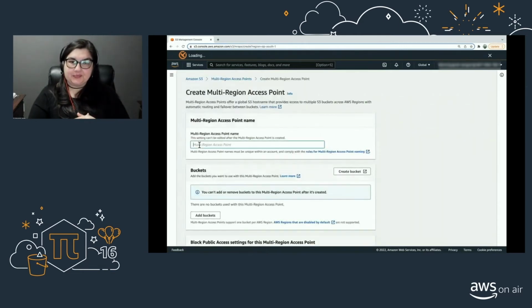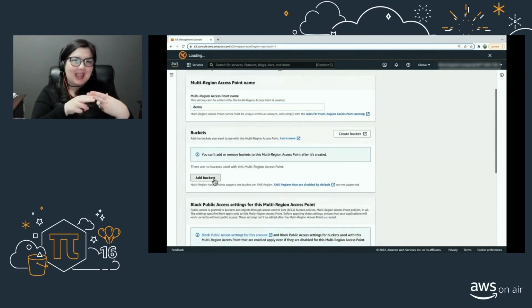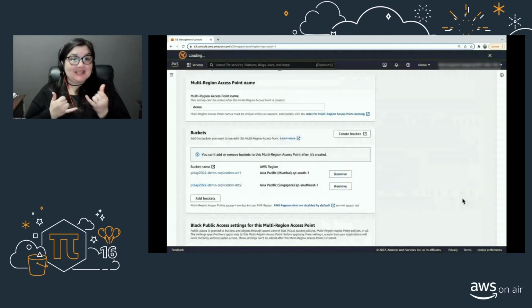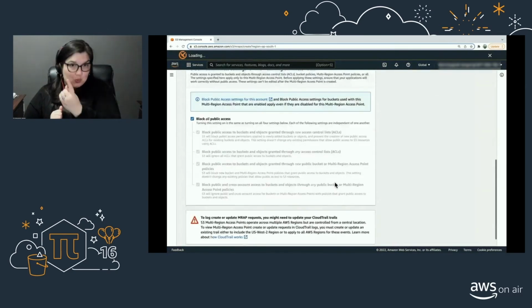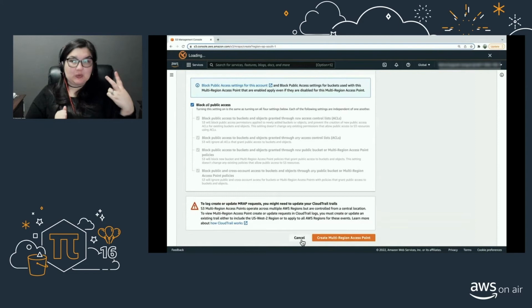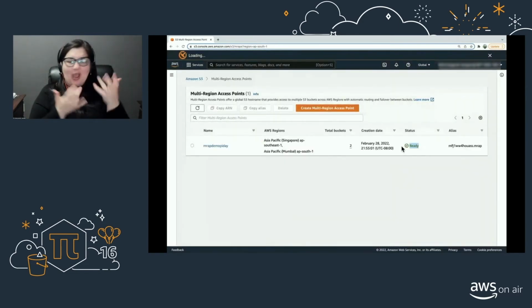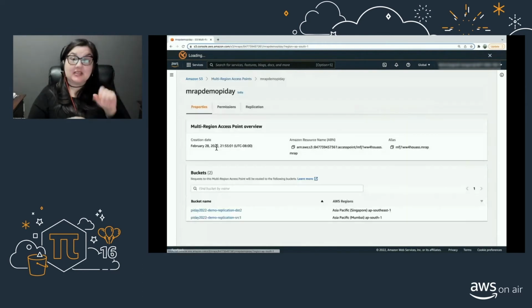I'm going to name it demo just for now. And I'm going to use 2 existing buckets, SRC1 and DST2. Leaving all these as is, hit create. I'll cancel it for now because I already have one in place. As soon as the status is ready, I'm going to go ahead and click this. You will see the buckets listed here.